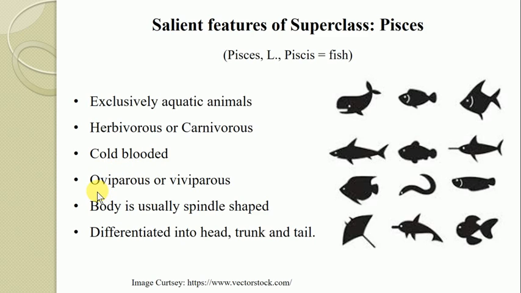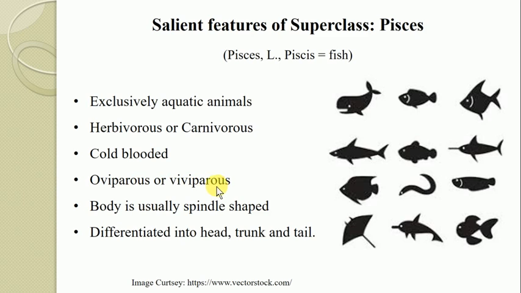Then the fishes may be oviparous or viviparous vertebrates. Oviparous in the sense they lay eggs, showing oviparity, while some fishes, for example the shark, which is a cartilaginous fish, directly give rise to their young ones, showing viviparity like that of the mammals.